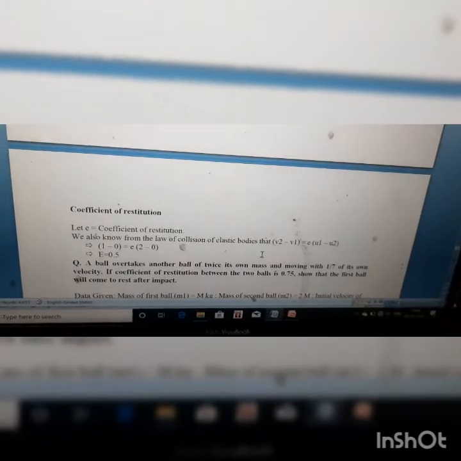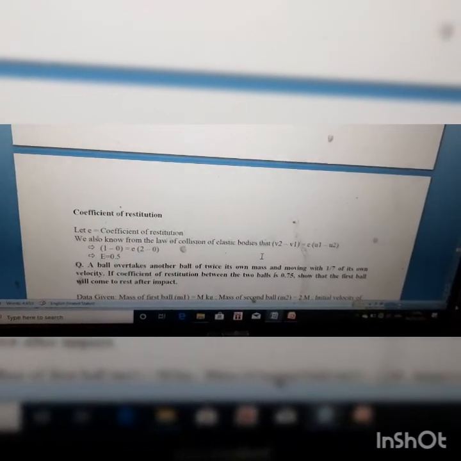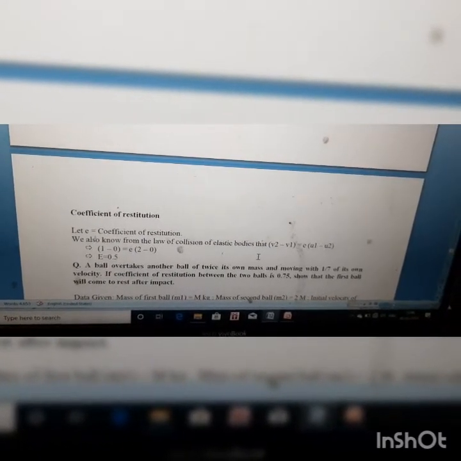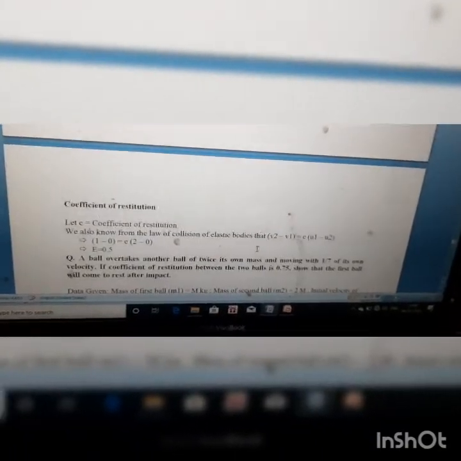So what is the coefficient of restitution value? It is the ratio between velocity of separation and velocity of approach. So it is the ratio v2 minus v1 divided by u1 minus u2. It is denoted as small e. So that value is 0.5.